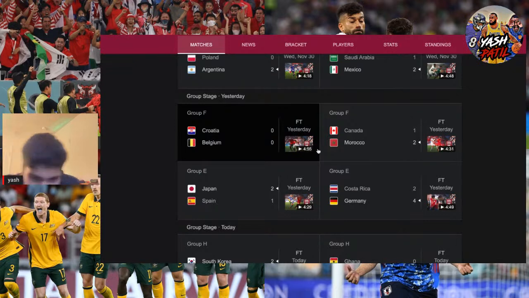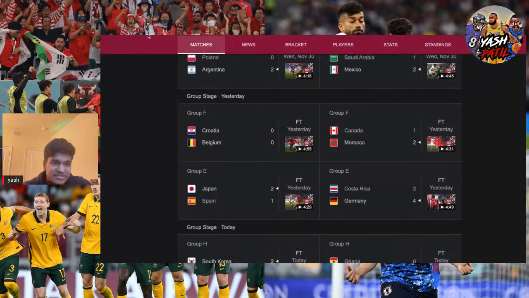Now we're gonna talk about Group E because this was yesterday. Group E, that was insane. Everybody was on the edge of their seats for this one. Japan tops the group somehow. I don't even know how that's possible. They beat Spain, they beat Germany, they lost to Costa Rica. They won the group on 6 points.